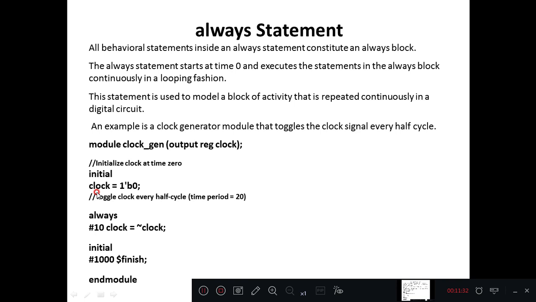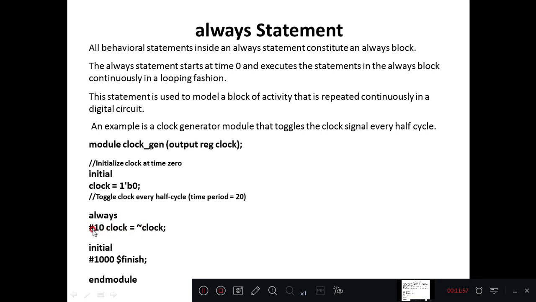So for initial clock, no need to declare again, since the ANSI C style of declaration is already used: output register clock, initial clock with 0. By using the initial statement, clock is assigned the value 0. By using the always statement, you can observe #10 clock = not of clock.